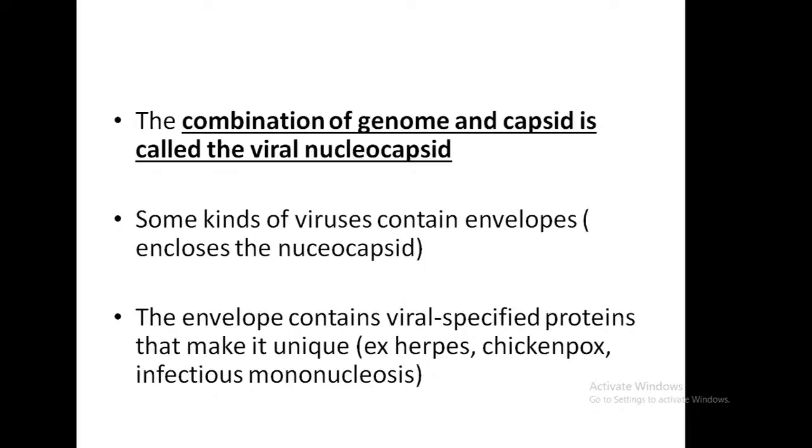The envelope encloses the nucleocapsid. The envelope contains viral specified proteins that make it unique, for example in herpes, chickenpox, and infectious mononucleosis. These are examples where envelopes are contained, and that envelope consists of viral specified proteins. This is what makes those viruses unique.